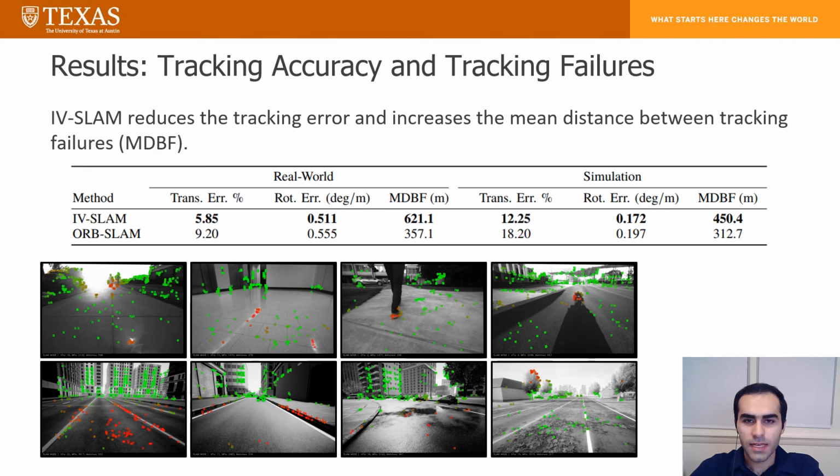We implement IVSLAM on top of OrbSLAM, and by running experiments on extended real-world and simulated data, we demonstrate that IVSLAM significantly reduces the tracking error and increases the mean distance between tracking failures by more than 70% on challenging real robot data compared to the baseline.